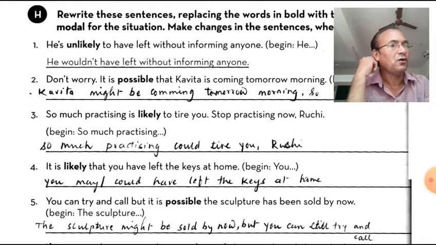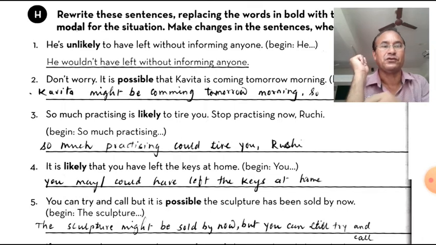Here we have used modal, keeping the situation in mind. Now it is likely that you have left the keys at home. Begin with "you". You may or could, we can use. You may or could have left the keys at home. So according to the instruction, we have used "you" at the beginning of the sentence.